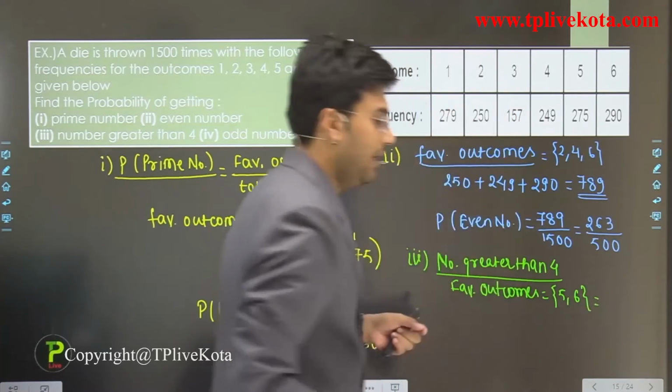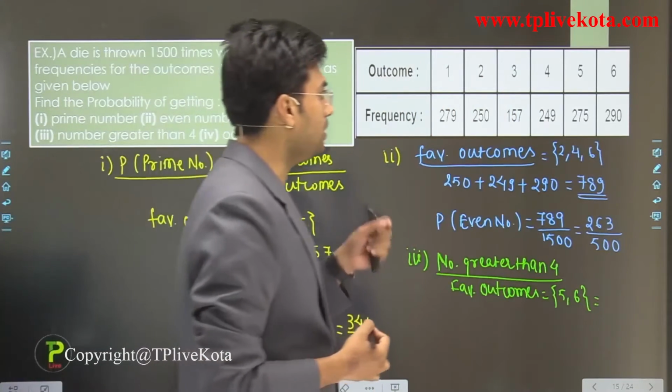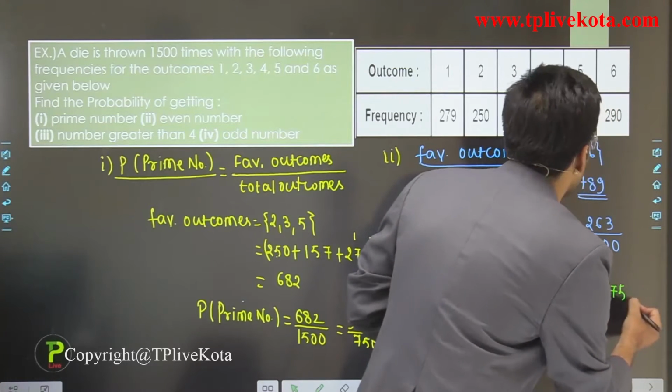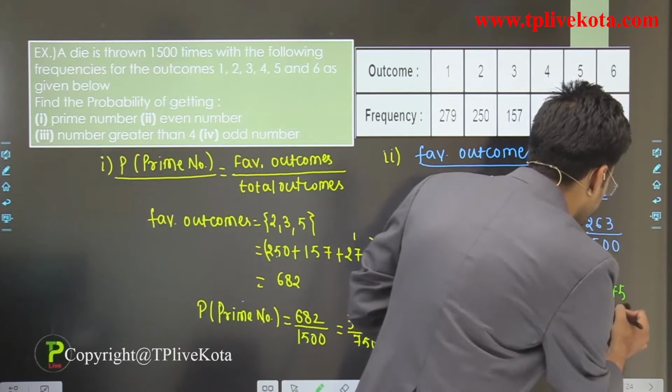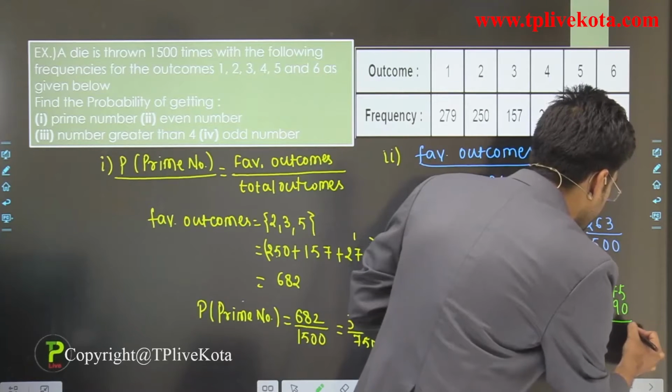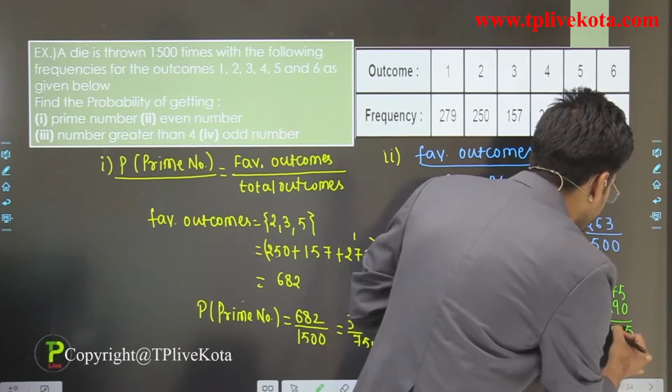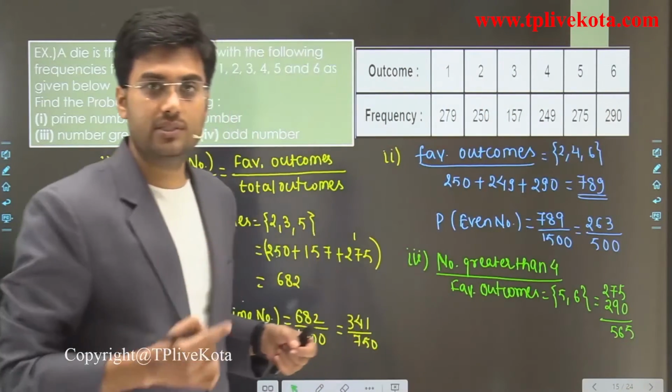Clear? And for 5 and 6, the total outcomes are 275 plus 290, so it is 565.